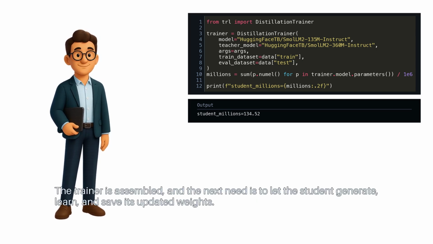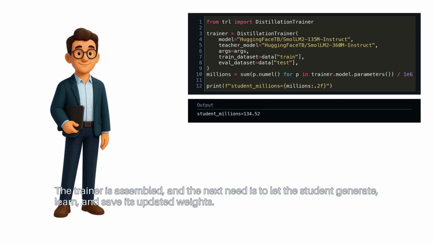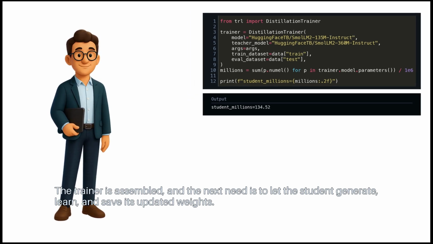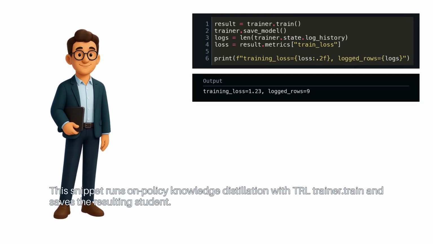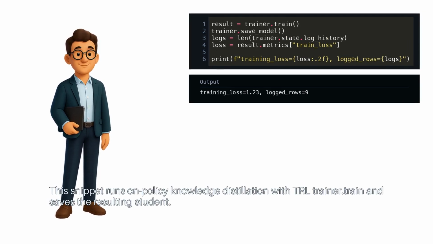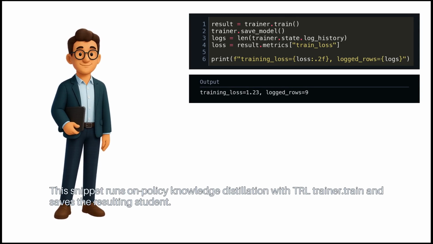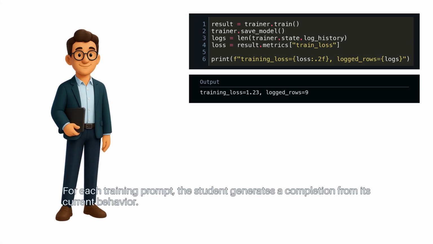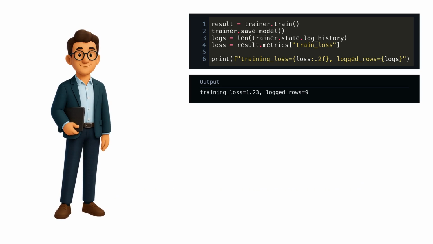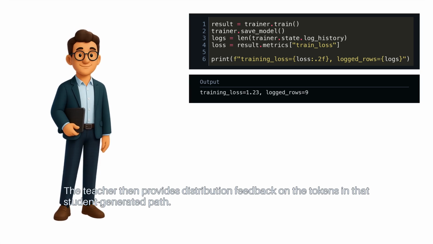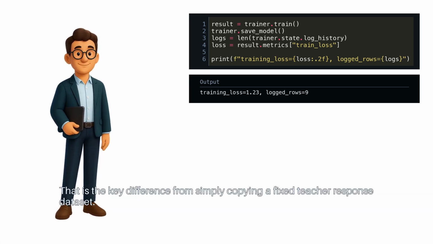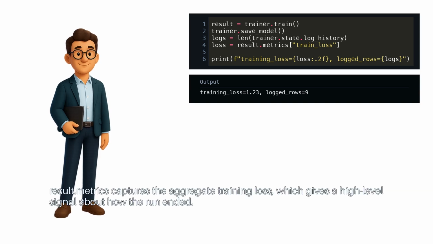The trainer is assembled, and the next need is to let the student generate, learn, and save its updated weights. This snippet runs on-policy knowledge distillation with TRL trainer.train and saves the resulting student. For each training prompt, the student generates a completion from its current behavior. The teacher then provides distribution feedback on the tokens in that student-generated path. That is the key difference from simply copying a fixed teacher response dataset.